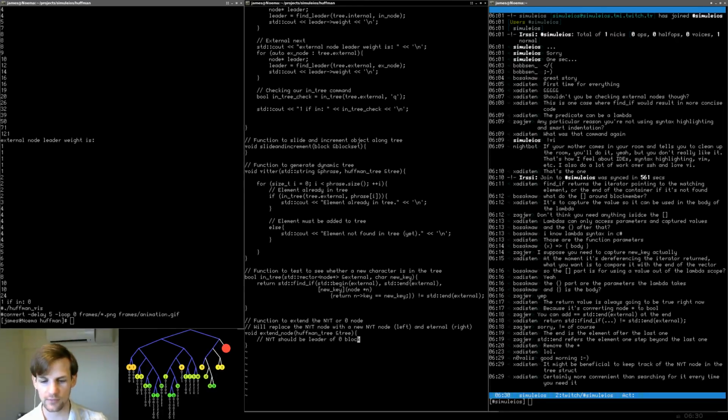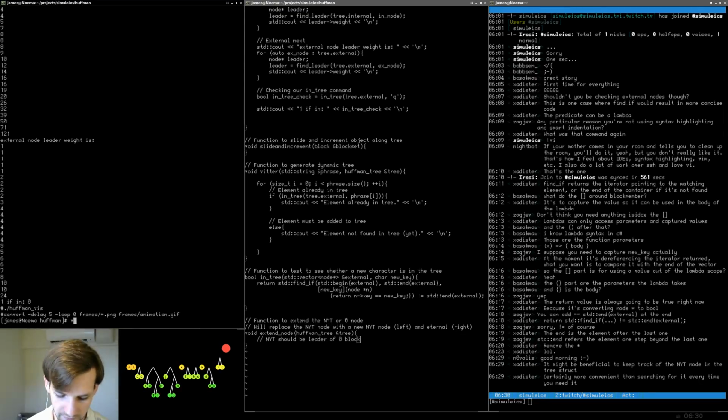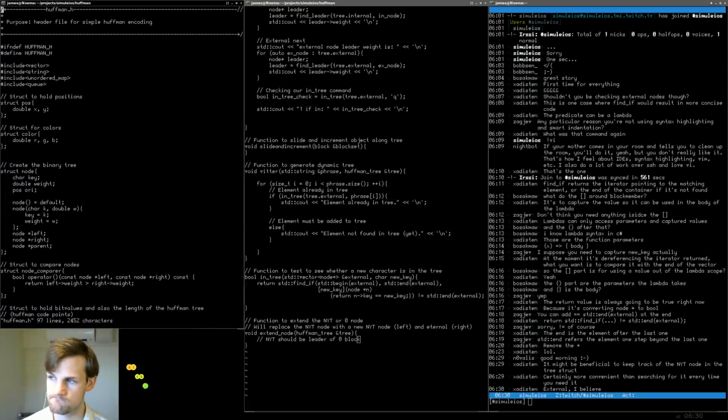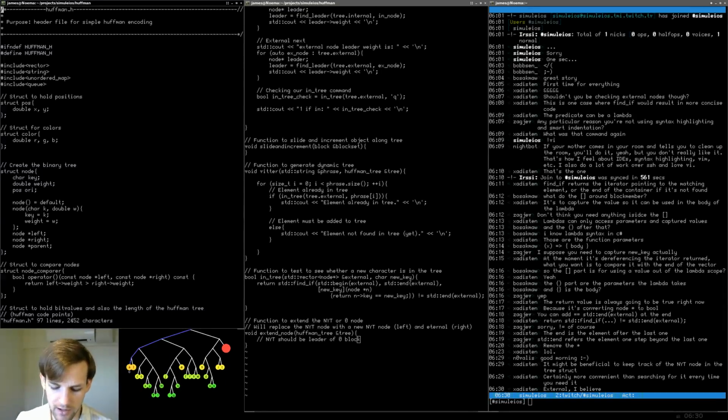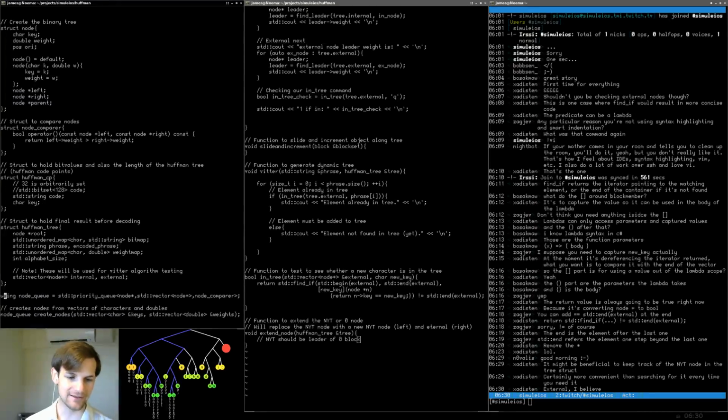So I think what we should do... Yeah, you're probably right. So let's go here, vi Huffman.h. But let me think, what do we need to keep track of in the external node? Or, I'm sorry, the not yet translated node. So let me go down here to the Huffman tree. Okay, these will be used for vector algorithm testing. So we have vector node star internal and vector in external.